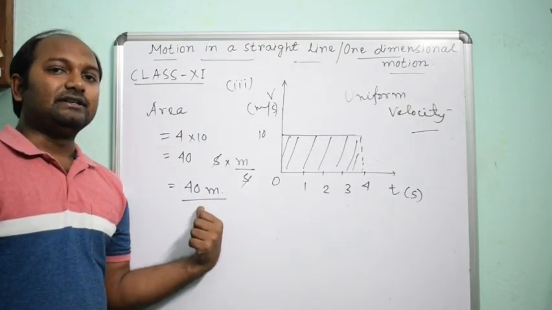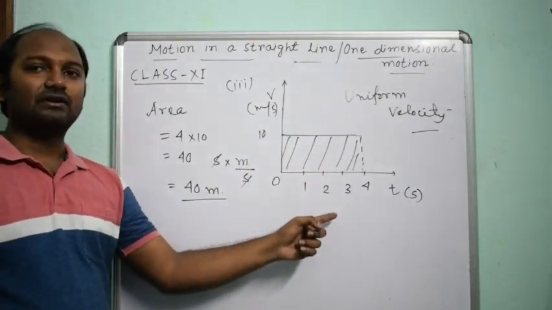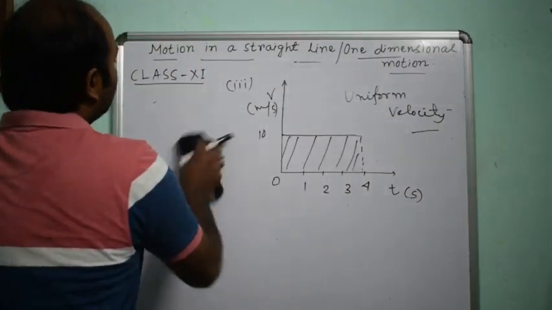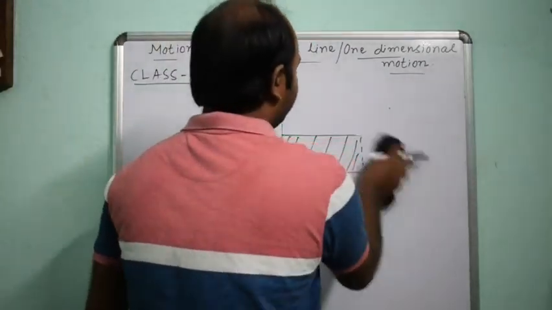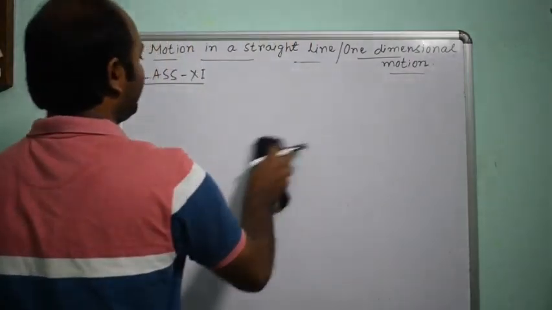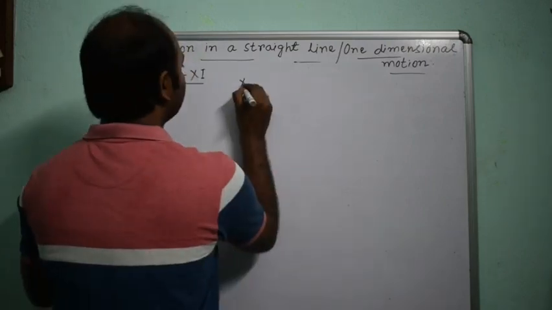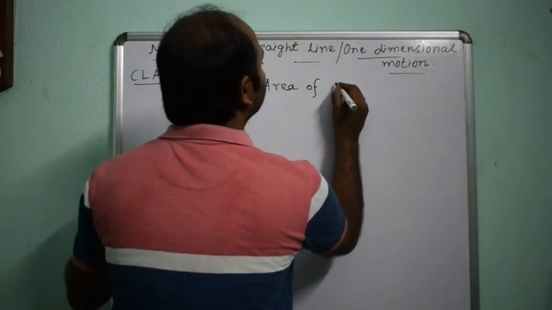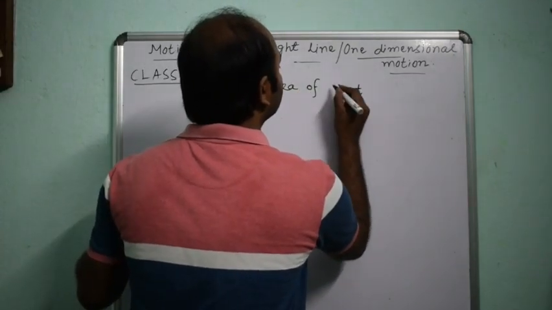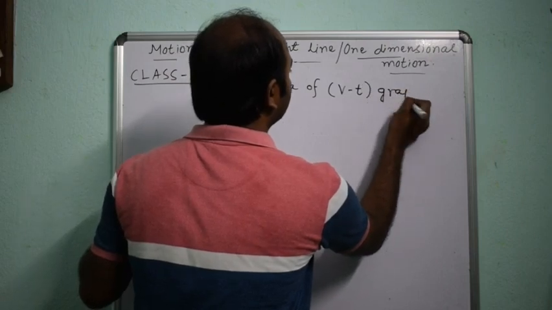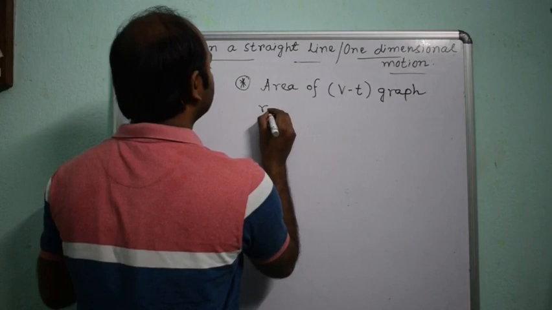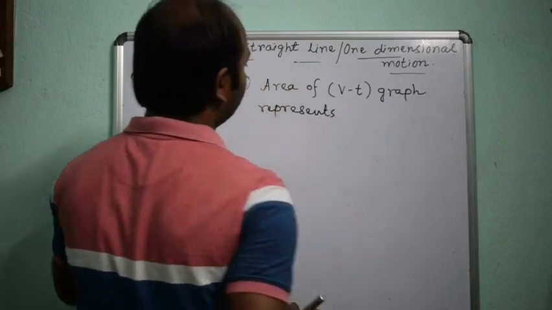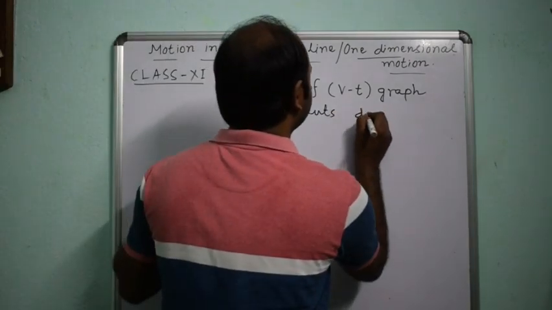So easily we can find displacement from a velocity time graph this way. So you can note down the important thing: area of VT graph represents displacement.